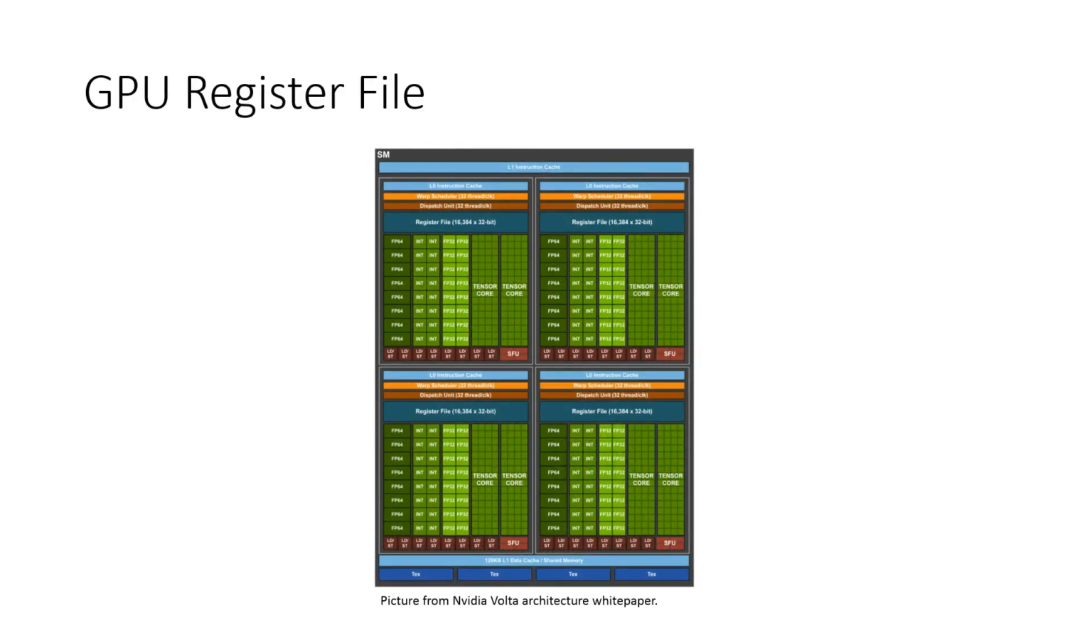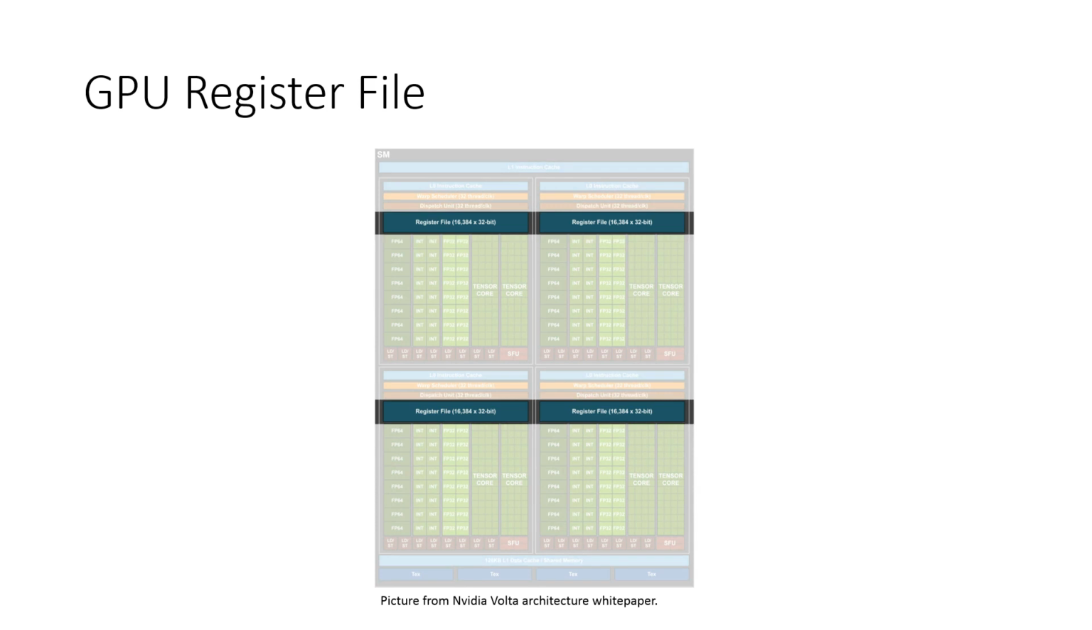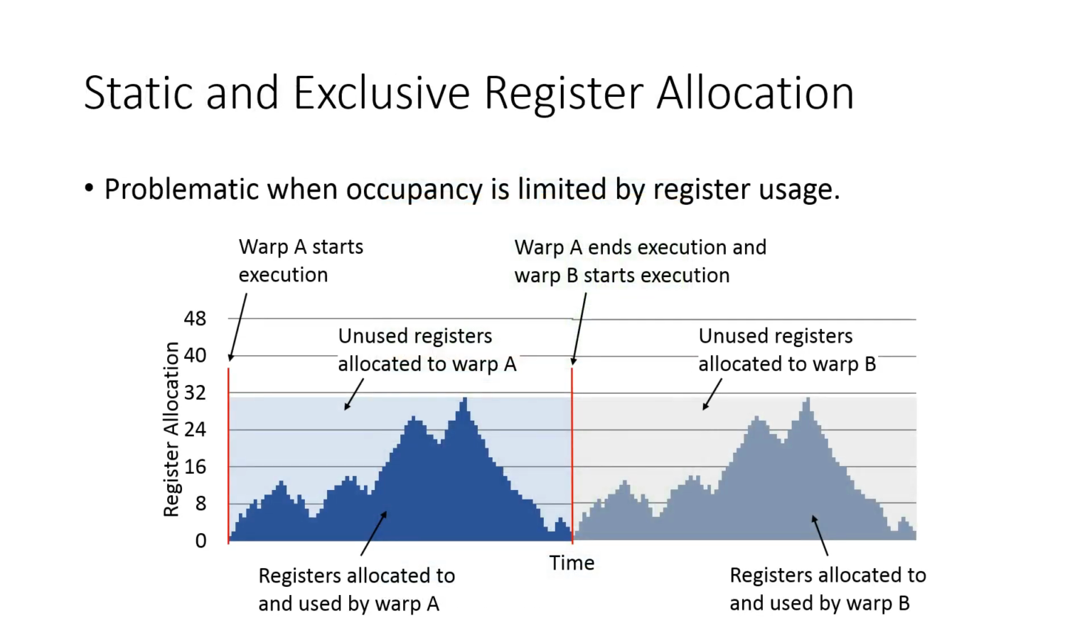On GPUs, in order to allow context switching between warps with zero overhead, registers inside the streaming multiprocessors are statically assigned, meaning a fixed number of registers are requested throughout kernel execution, and are exclusive, meaning allocated physical registers cannot be used by other warps. However, static and exclusive assignment strategy can reduce the kernel occupancy.